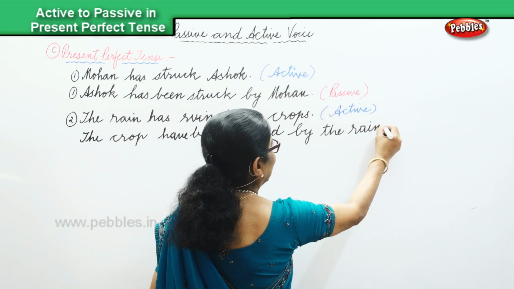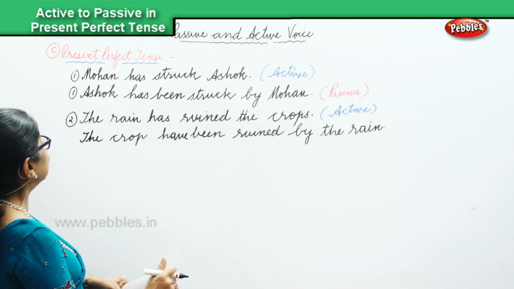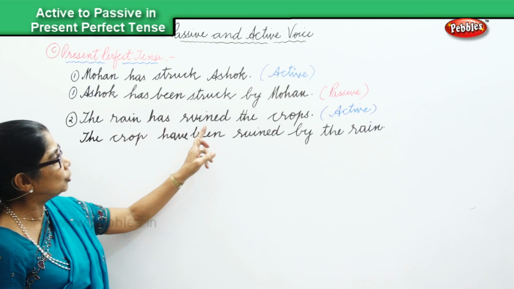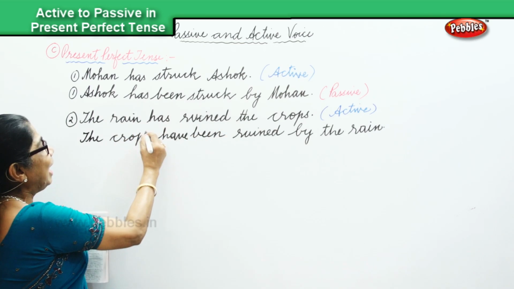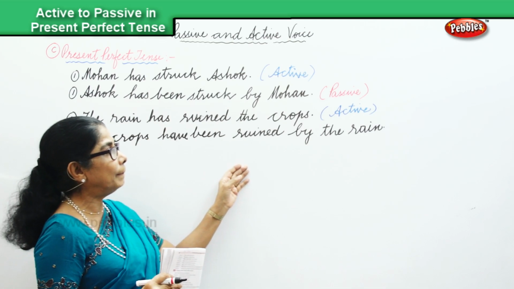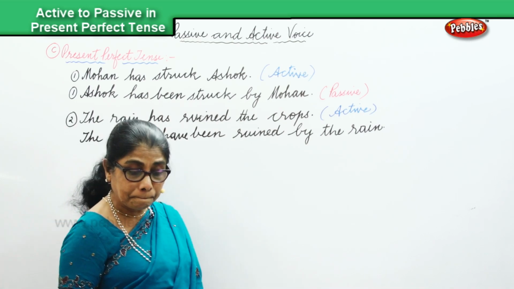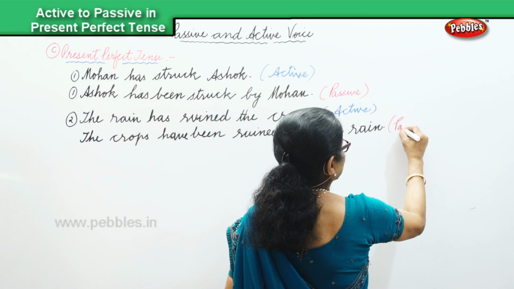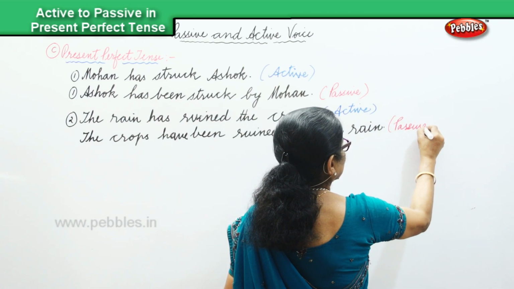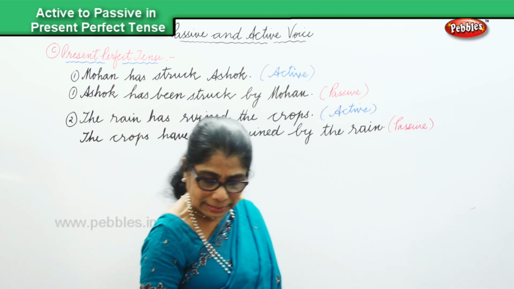We are talking about the present perfect. The rain has ruined the crops. The crops have been ruined by the rain, and that is in the passive voice. Maybe we could do one more sentence.